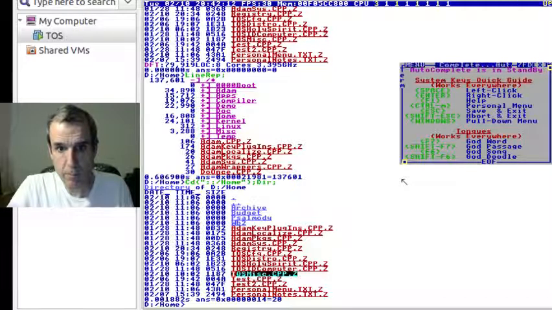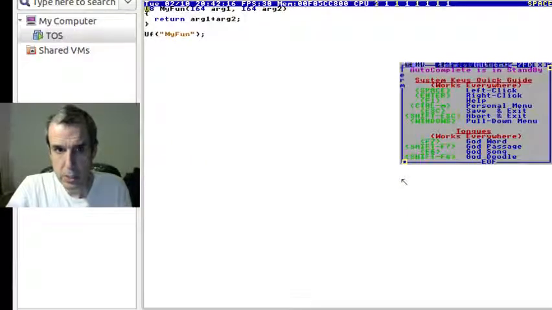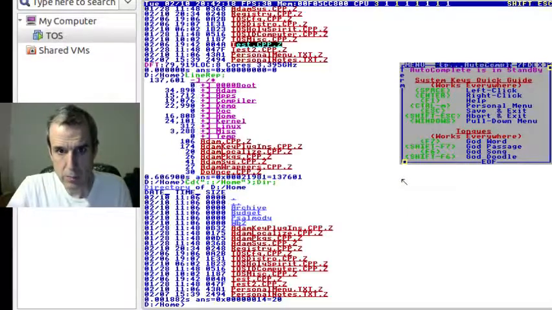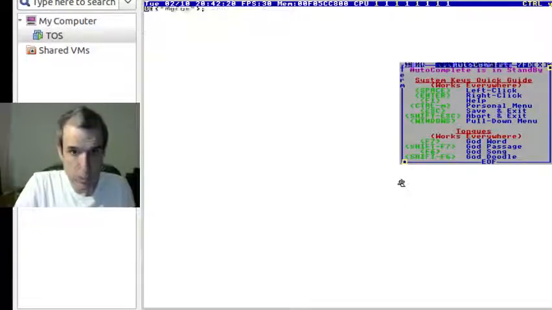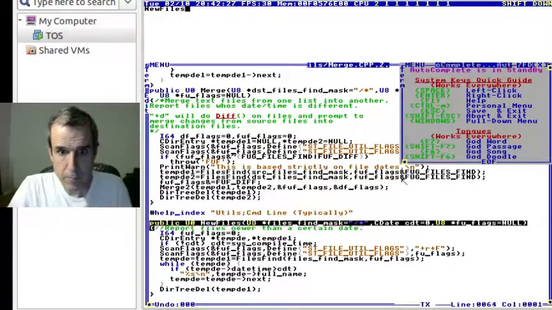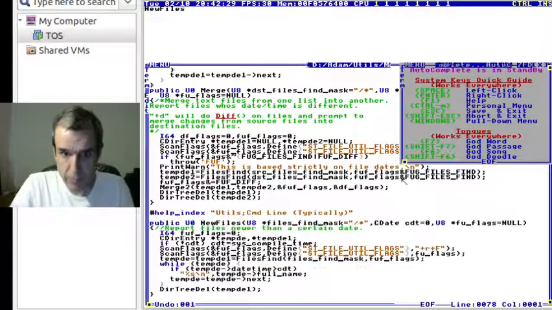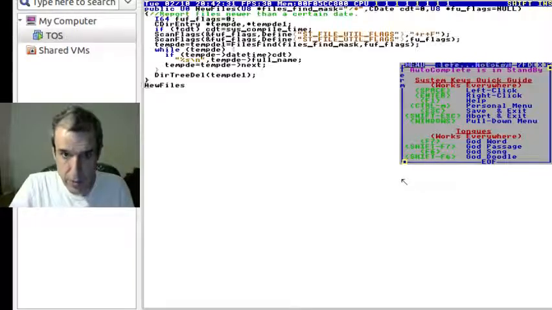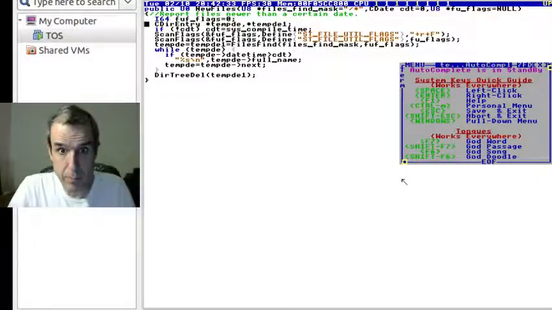So we were talking about new files as an example. This is a good example to cover. Let's say you're in Linux.